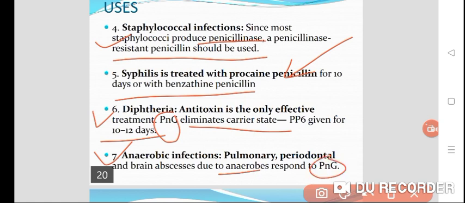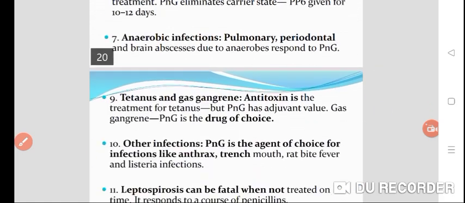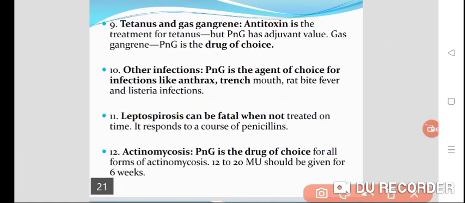Then tetanus and gas gangrene. Antitoxin is the treatment for tetanus, but penicillin G is of value too. In gas gangrene, penicillin G is a drug of choice.